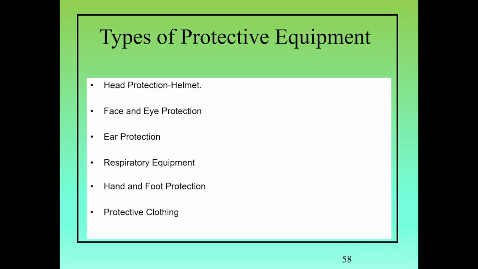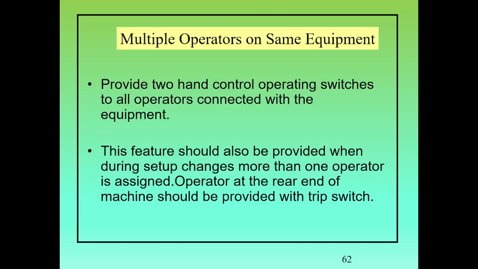Types of protective equipment: head protection by helmet, face and eye protection, ear protection, respiratory equipment, hand and foot protection, protective clothing. Multiple operators on the same equipment. Some machines require more than one operator, like huge presses. On both sides, the operators will be working. In this case, both operators will be provided with two-hand controls. If all four switches are in the press condition, only then will the press operate. This will protect both operators.